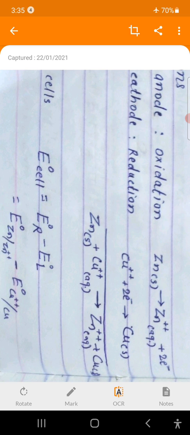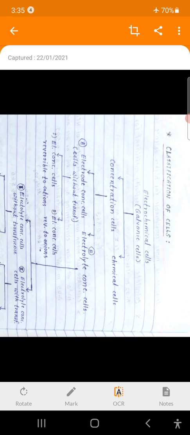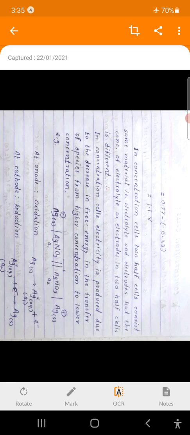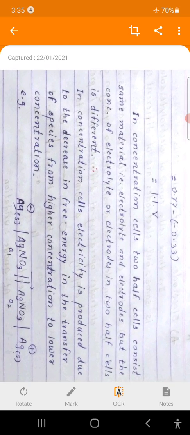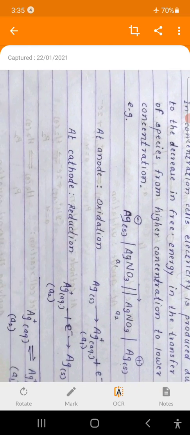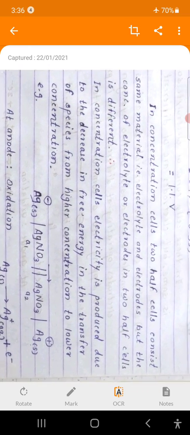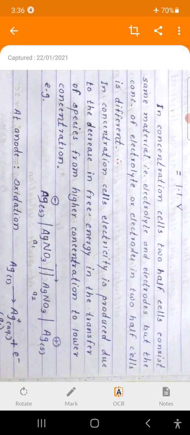By substituting the standard oxidation potential of zinc and the standard reduction potential of copper, we get the E cell for this galvanic cell, whose value is about 1.1 volt. This is about a chemical cell.